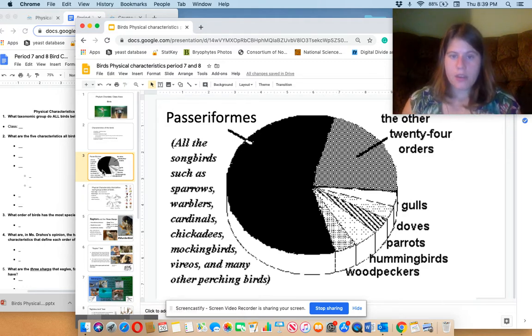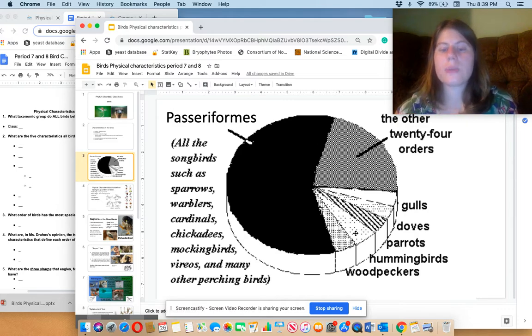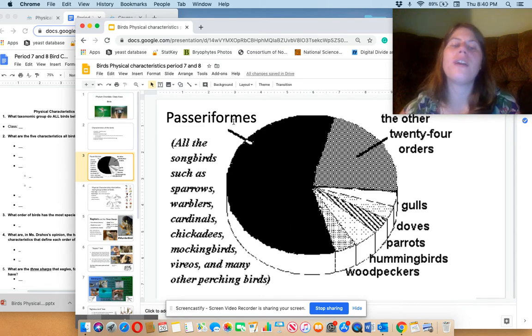So, biggest group of birds is the passeriforms or passeriformes, and they are songbirds, sparrows, all of that normal bird-looking stuff. Songbirds, perching birds. We'll get into some of the characteristics that make them passeriforms in a bit, but this means that out of all of the 24, 25, 26, 27, 28, 29, 30-ish orders of birds, more than half of the species all belong to this group. And other than gulls, doves, parrots, hummingbirds, and woodpeckers, everything else falls into that other group. So that largest group of birds, question 3, is passeriforms.